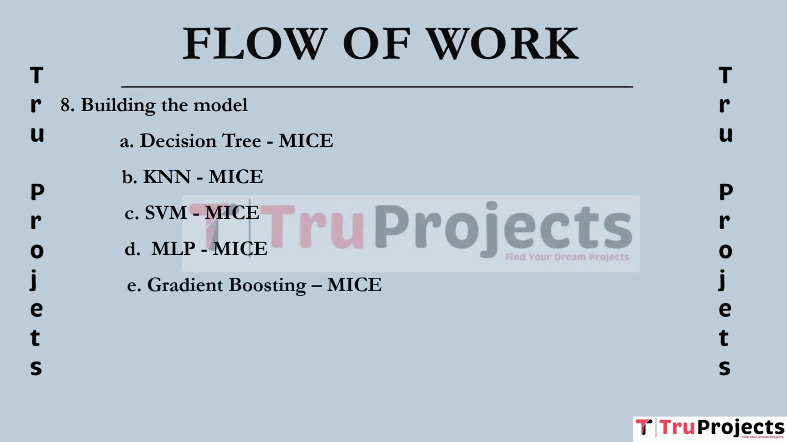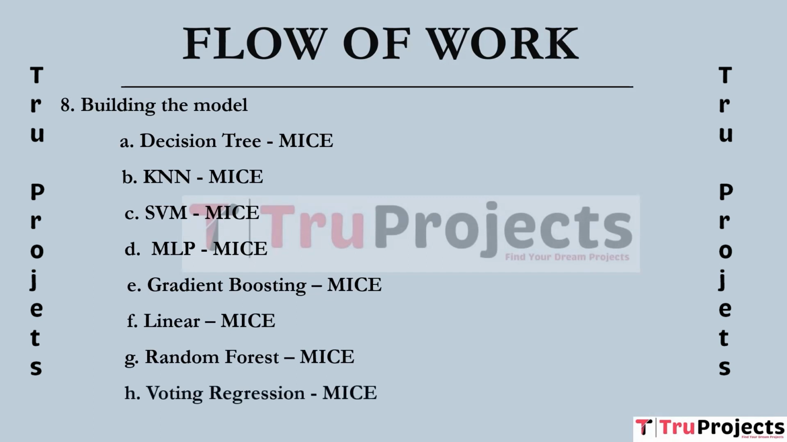Gradient boosting. It is applied to iteratively build a strong predictive model, reducing imputation error and enhancing data quality. Linear regression is used for imputation by modeling the linear relationship between missing and observed data. Random forest. Random forest is employed to create an ensemble of decision trees, leading to more robust and accurate data imputation. Voting regression. Voting regression combines multiple regression models, improving imputation accuracy by considering diverse perspectives.